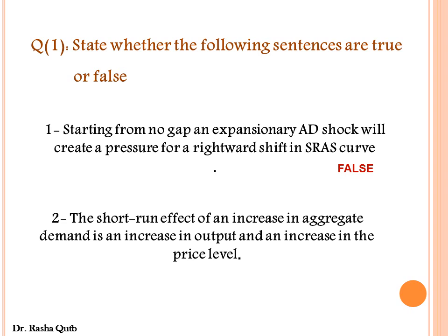Second, the short-run effect of an increase in aggregate demand is an increase in output and an increase in the price level. This sentence is true. When we have an expansionary aggregate demand shock, aggregate demand curve would shift rightward, causing price level to increase and aggregate level of output to increase. This is in the short run.